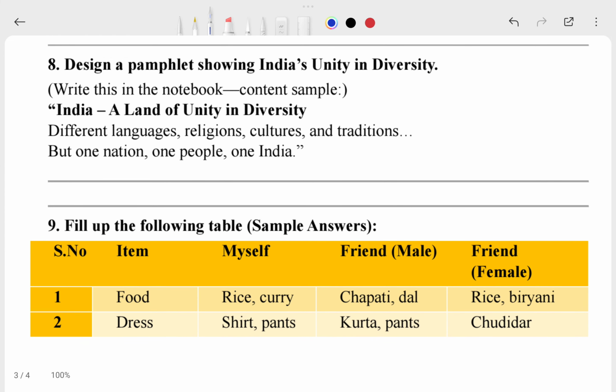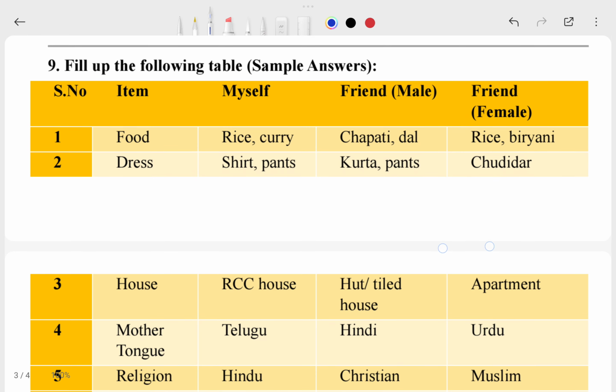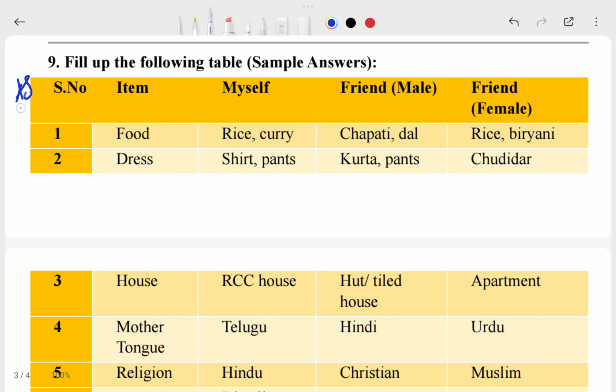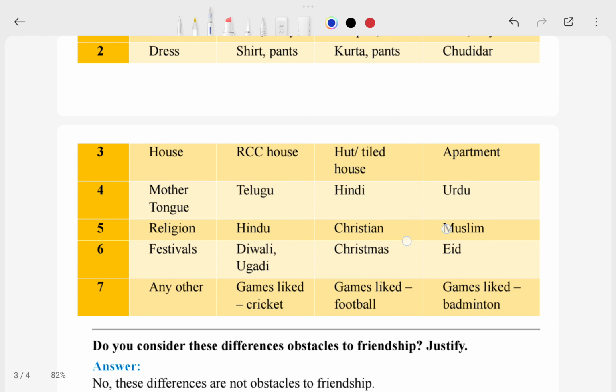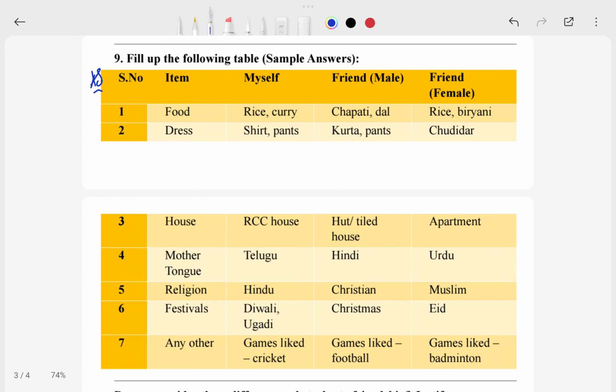This is your eighth question and that was your answer. Now this is your ninth question and this is your answer. Food, myself, friend and this one. Have a look at this in the graph. Is it clear?